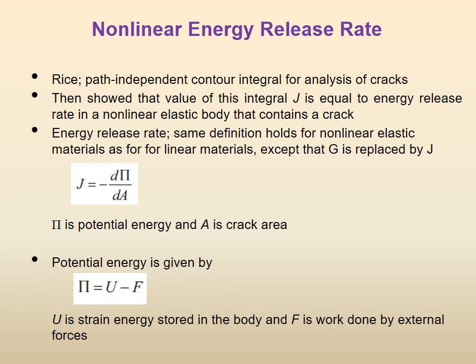So G was there for linear elastic, now J is there, but the definition is the same: the potential difference with respect to the crack area. Once that definition is the same, we are calling it J rather than G.